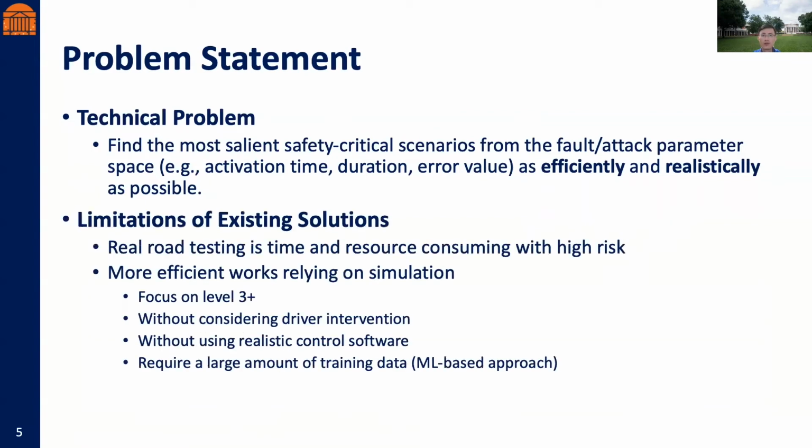For example, road testing in industry practice is time and resource consuming, as well as with high risk to vehicles and human drivers. Other works relying on simulations in AV literature mainly focus on level 3 or higher autonomy, while less attention has been paid to level 2 ADAS. In addition, they didn't consider driver intervention or use realistic control software well, and may need a large amount of training data, especially for machine learning-based approaches.